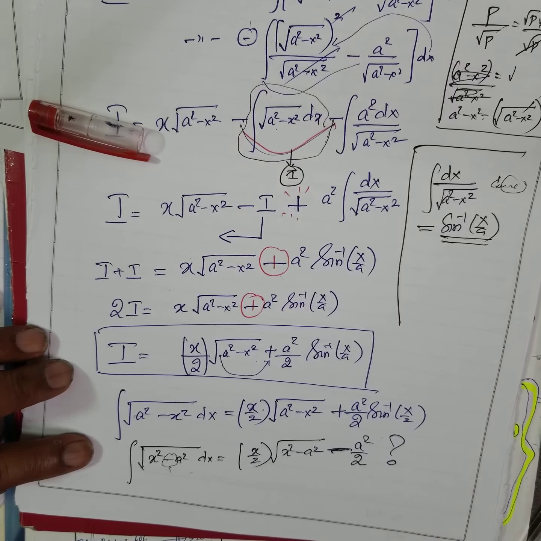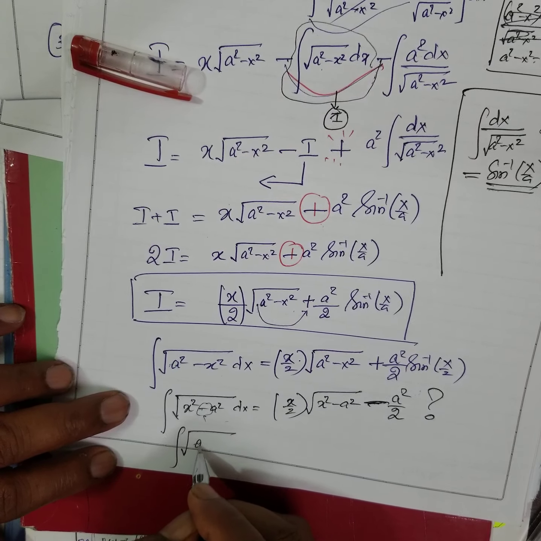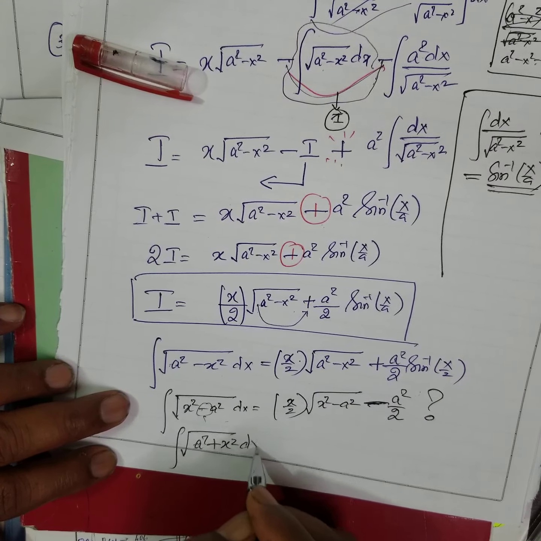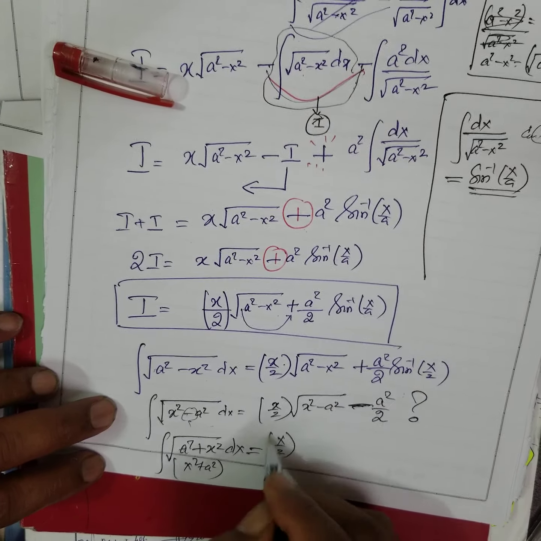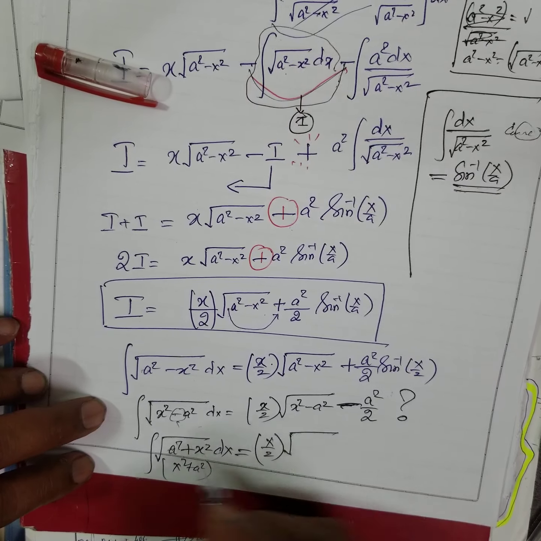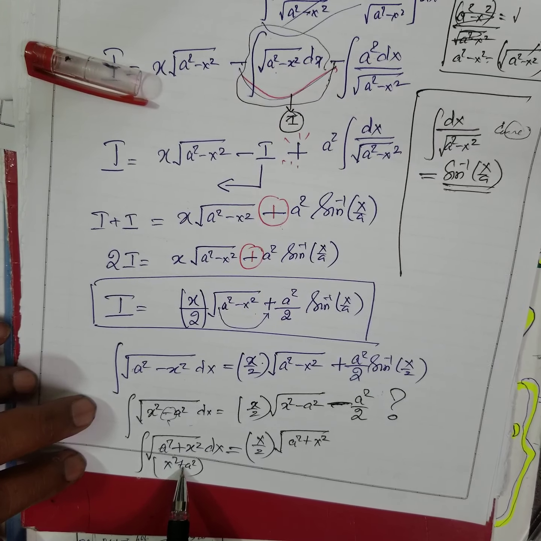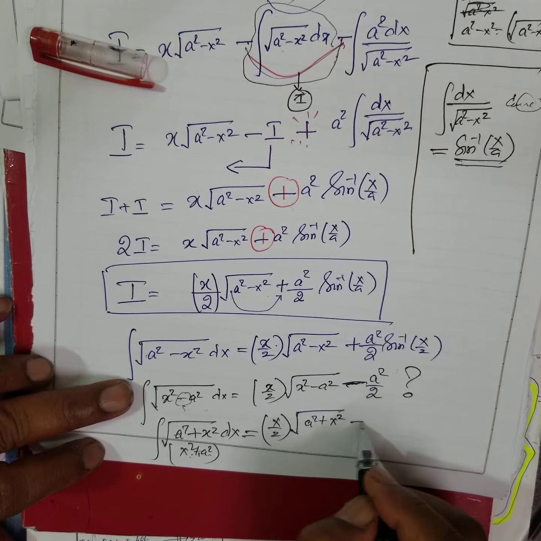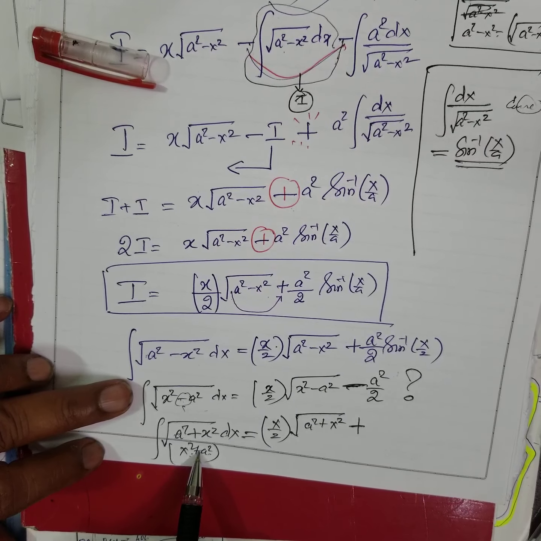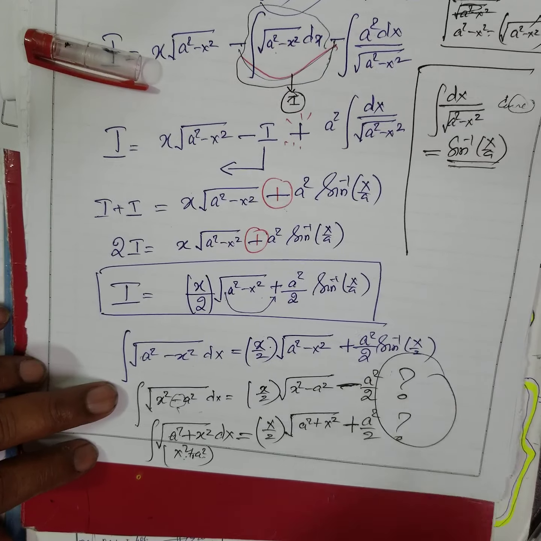Next, integral of square root of a square plus x square dx, or x square plus a square, one of the same. What is it? Again same, x by 2 square root of a square plus x square. What is the coefficient here? Here x square minus a square. Suppose x square minus a square, minus, x square plus a square. Here what? Plus, no. Coefficient of a square plus. Then what? A square by 2. Here what you have to write, this we are going to do in the next class.